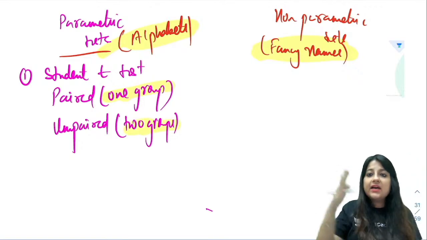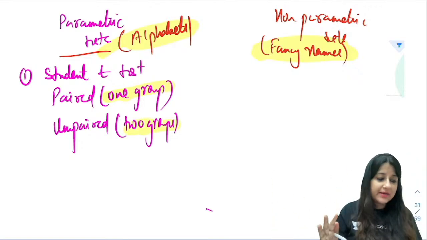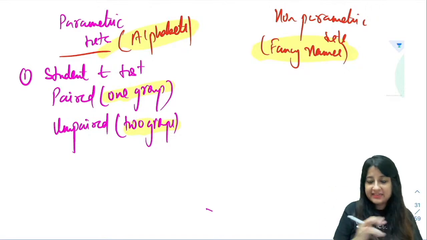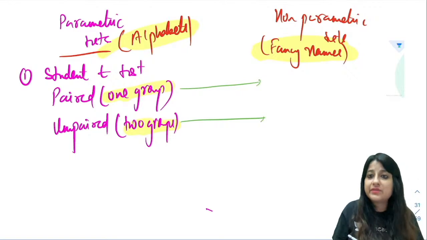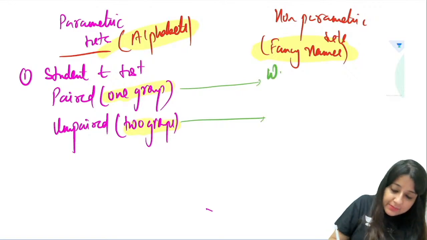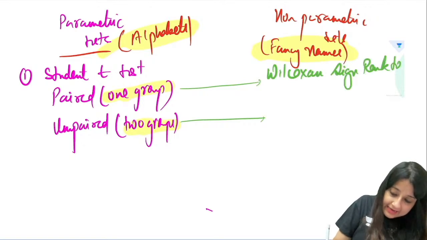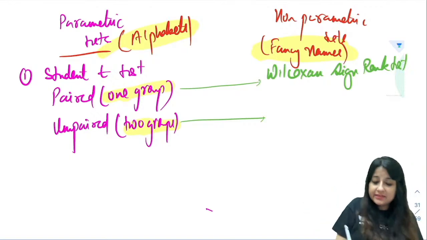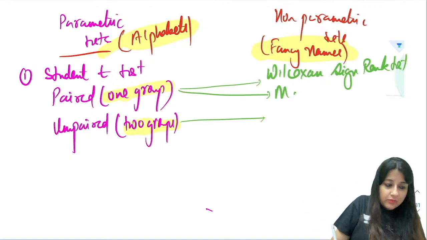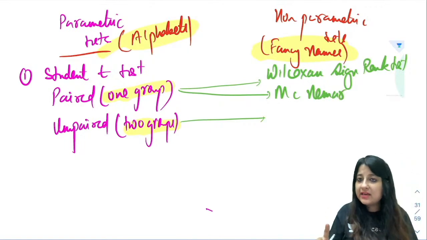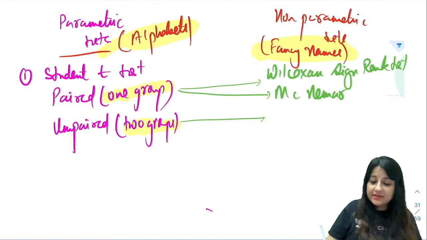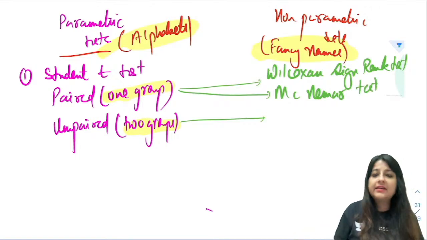Now on the non-parametric side, you have their friends, which you will remember by fancy names. Wilcoxon discovered the Wilcoxon signed rank test. Look at the fancy name it is. Another one: in non-parametric tests, interpretation of chi-square is what gets asked, but you should remember the name, the McNemar test.